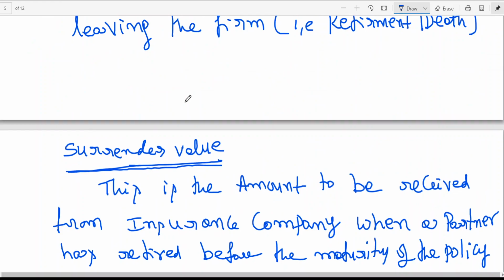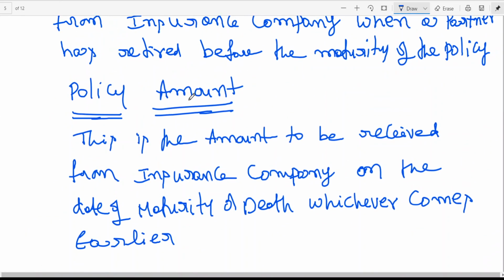Okay, so shall I continue? Shall I conclude the day with this particular discussion? Right, we'll move on to the next class. We will work out a few problems. First, we learn the treatment on the date of retirement and death. Then we work out a few problems on joint life policy. Then we will move on to the problems of retirement and death. It will take 3 to 4 classes. Then we will go for retirement cum admission. A few more things you will be learning. With that, we shall be able to finish off the partnership accounts. Okay. Till then, goodbye.